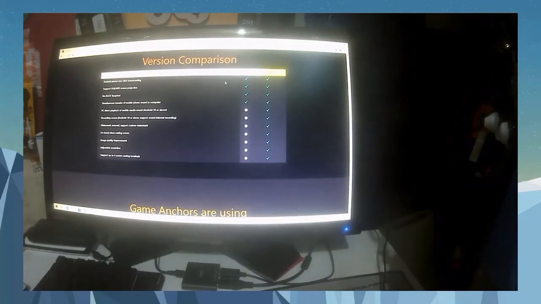It's free for 4 features only, 1 2 3 4. Those features are Android phone one-click screencasting, support for USB and Wi-Fi screen projection, no root required, so it means no complication in downloading, and simultaneous transfer of mobile phone sound to the computer. So that's it guys, it supports the sound from your cell phone to your PC or laptop.